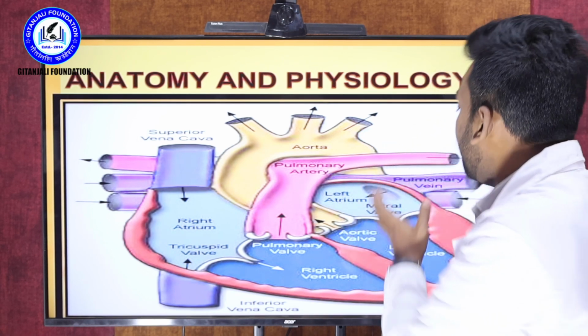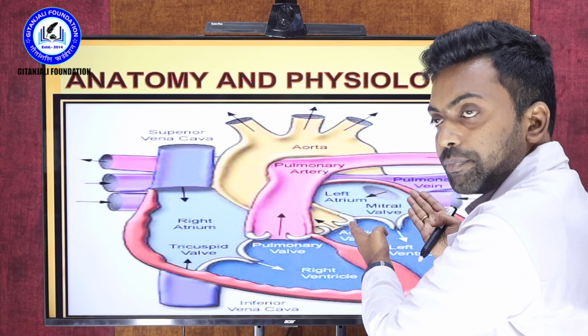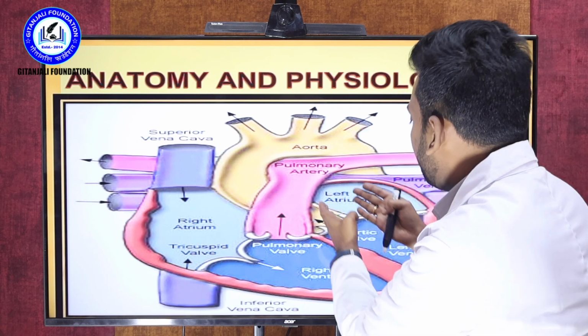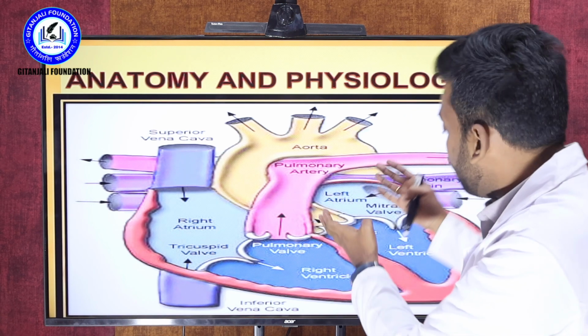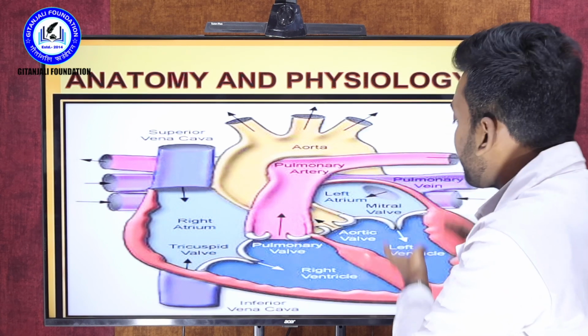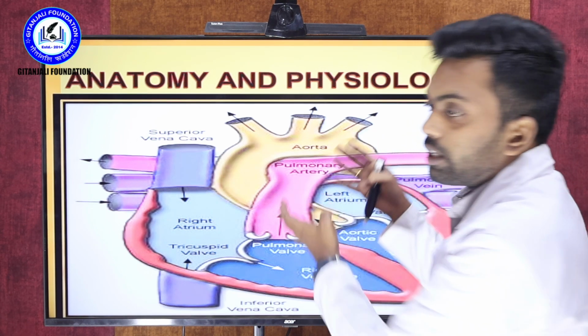After purification is done, the blood goes through the pulmonary veins and enters the left atrium. Then it enters the left ventricle. Then it goes through the aorta to all the body parts.